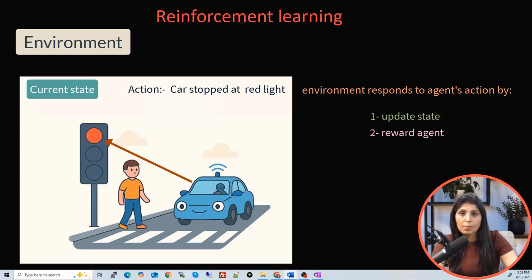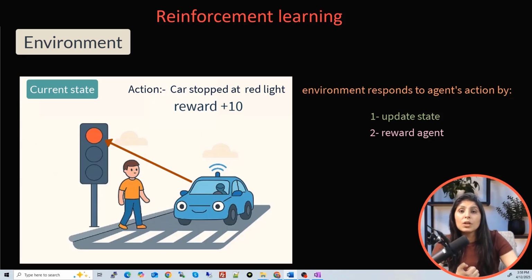Now on the basis of this action, the environment gives a reward because it made a right decision, right? If the car is stopping at a red light, that means it is a right decision. For this right decision, the agent is getting feedback from the environment in the form of a reward. Let's say the environment gave plus 10 points as a reward.